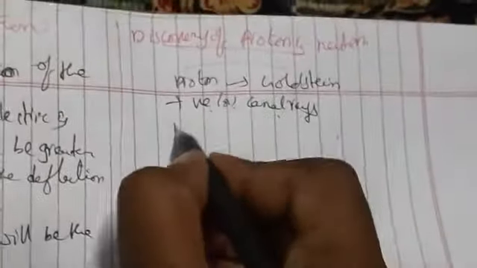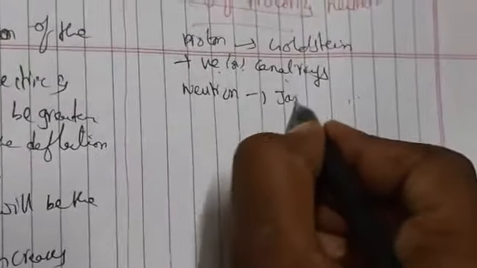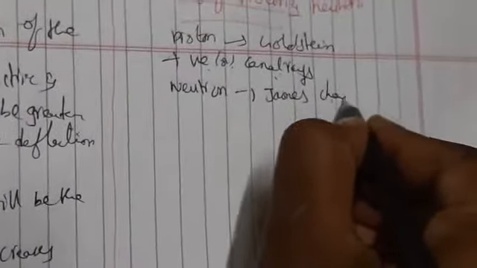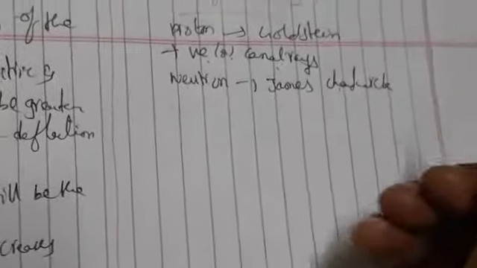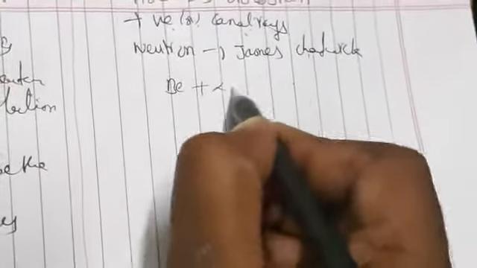And coming to the neutron, who discovered it? The neutron was discovered by James Chadwick, based on a nuclear reaction. A thin sheet of beryllium is bombarded with alpha particles.